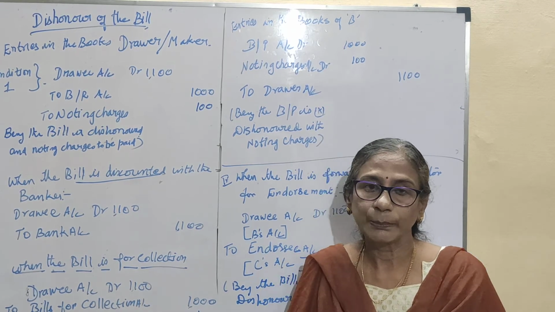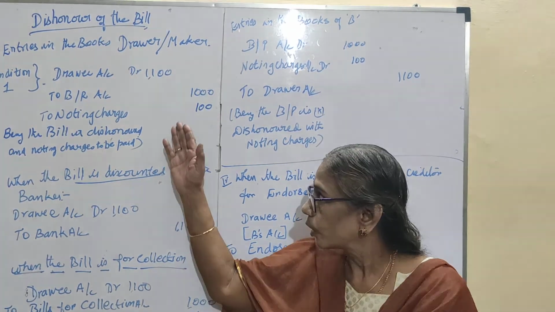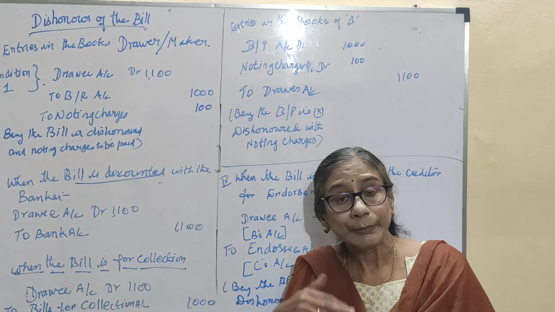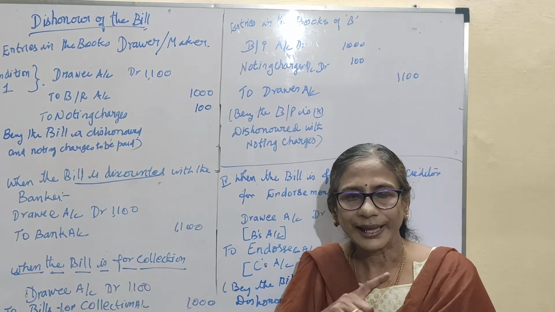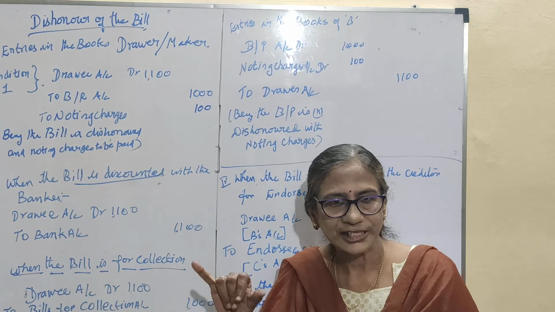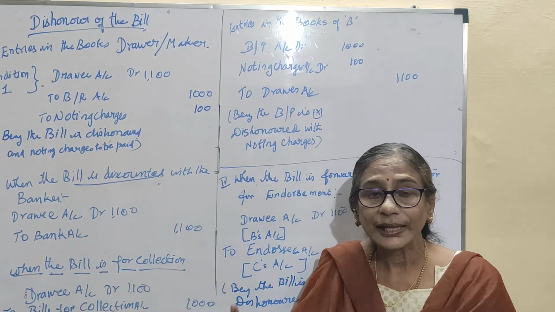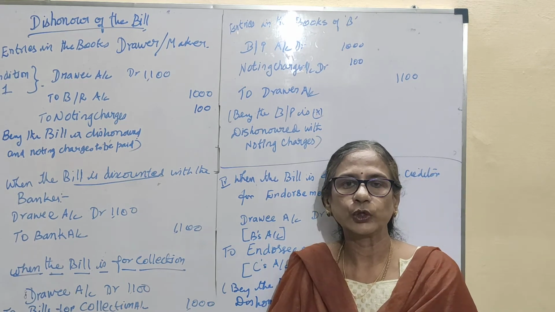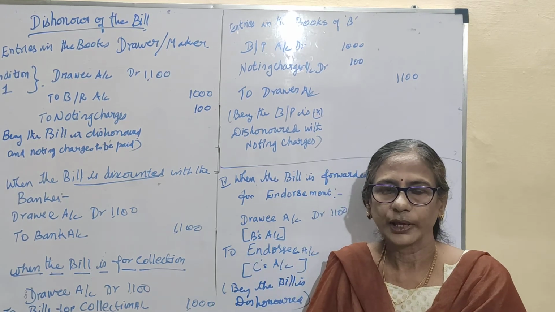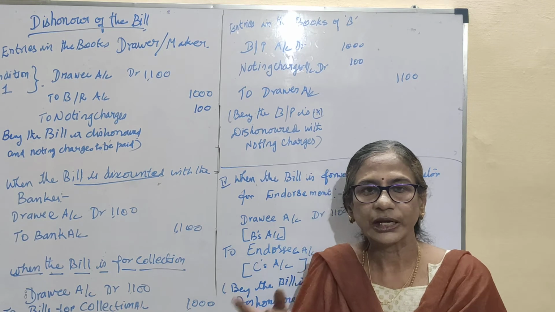One, either he pays partly: out of 1,000 rupees he may pay 500 and cancel the old bill. First he has to cancel the old bill, then pay the half payment and pay the balance by creating a new bill with some interest. Okay, these are the two options available to the acceptor.